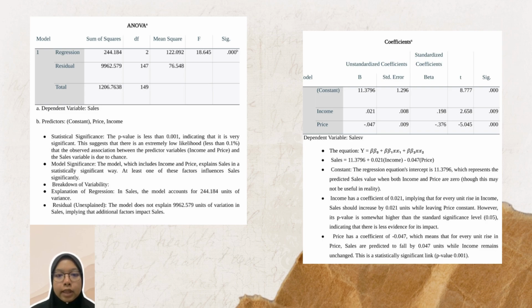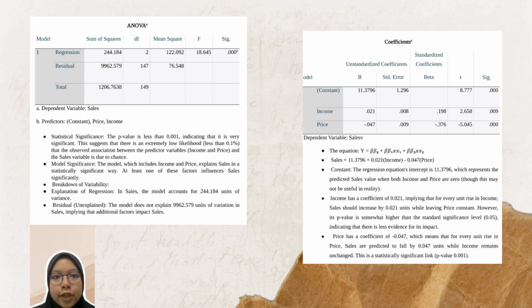Model significance. The model, which includes income and price, explains sale in a statistically significant way. At least one of these factors influences sale significantly. Breakdown of variability. Explanation of variation in sale. The model accounts for 244.184 units of variance. Residual, unexplained: the model does not explain 9962.579 units of variation in sale, implying that additional factors impact sale.